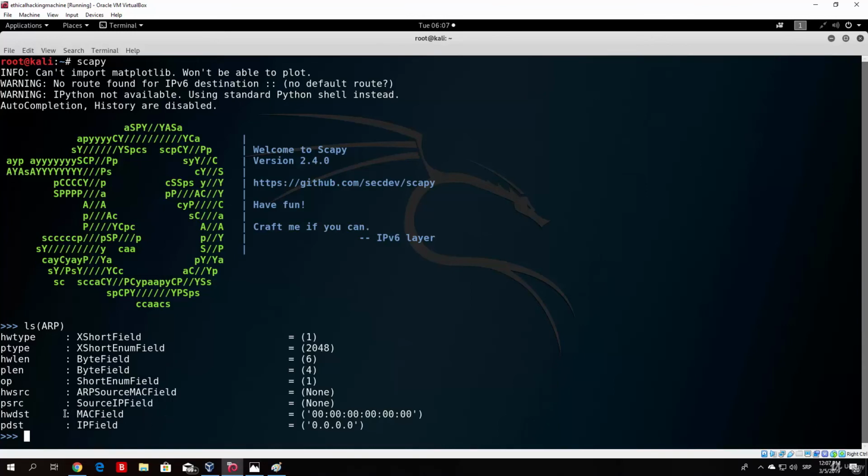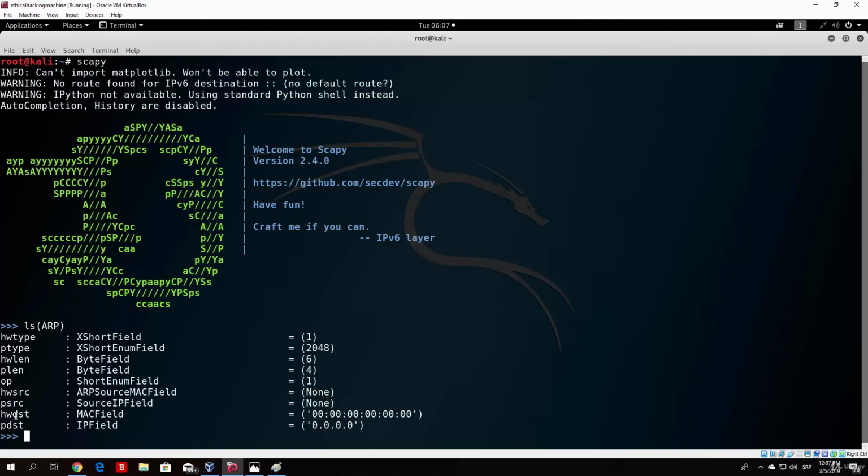We also need to specify our MAC address so that we can get the reply, and in the destination MAC address we will get the answer of what MAC address is stored at that IP address that we are searching for. So that is basically the simple concept of the ARP protocol.